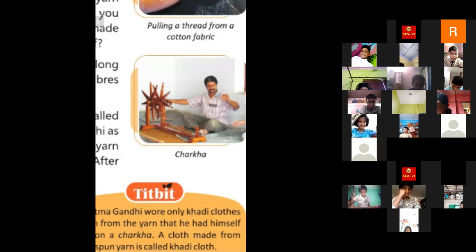Okay, but we cannot make our clothes by using that cotton directly, right? That cotton is very light, and we can tear it very easily. So we cannot make our clothes directly from that cotton. So what do we do? We make threads from the cotton first. Okay, we make threads from the cotton. We roll the cotton again and again.